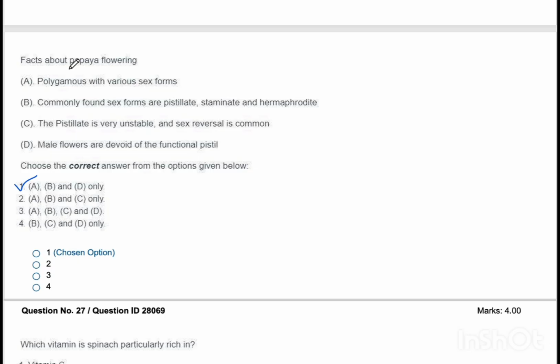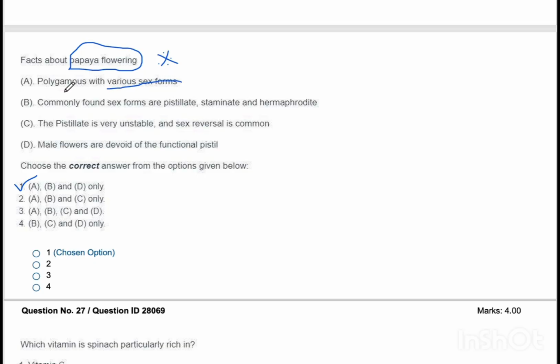Now let's see question number 26. Given below are facts of papaya flowering. Coming to the flowering of papaya, it is a very complex one and it's an important one also. So you can expect questions from the flowering of papaya, and the crop papaya itself is very important. So you will have to revise that crop more than 2 or 3 times for sure.